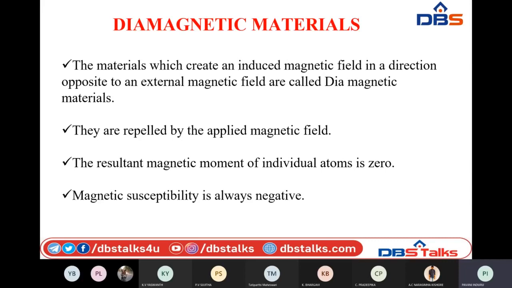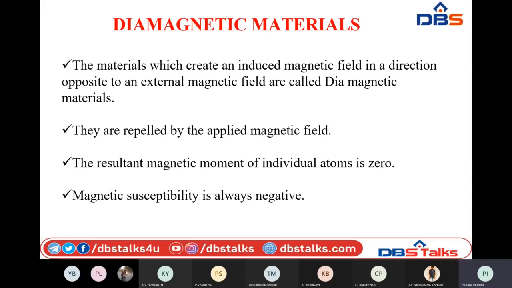Whenever these are kept inside the applied magnetic field, those electrons will oppose the magnetic field created by the external field. That is why these are generally repelled by the magnetic field. So the resultant magnetic moment of each and every individual atom is zero.